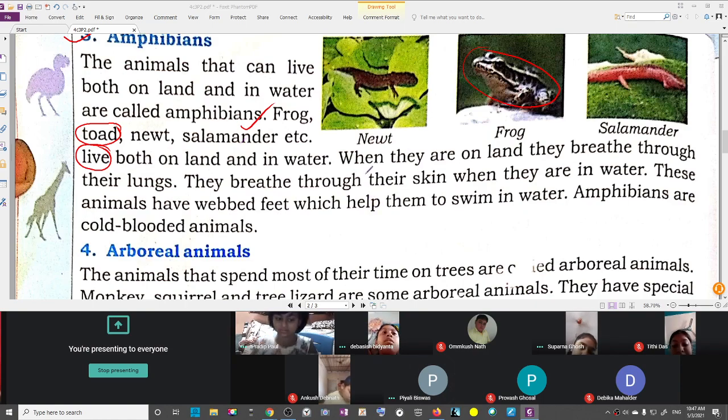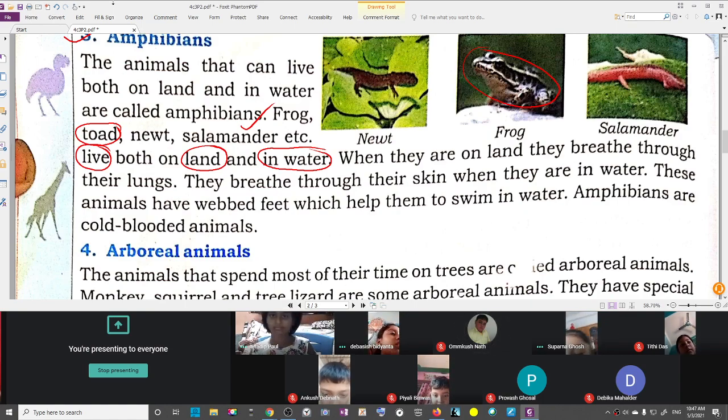Okay, now, they live both on land and in water. Do you know Bonalimis? Come, Bonalimis, come here. Can you tell me where Bonalimis lives? On land or in water? See, this is Bonalimis. Okay, let me show you Bonalimis, all of you.